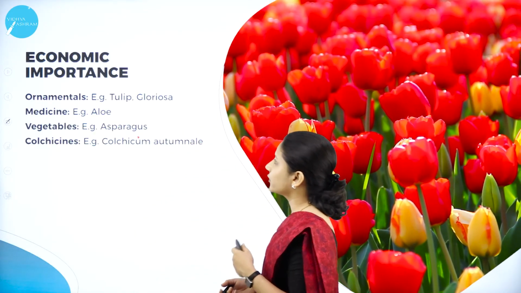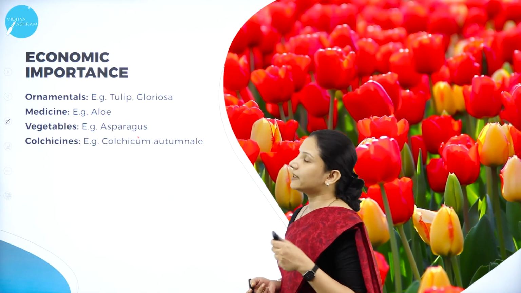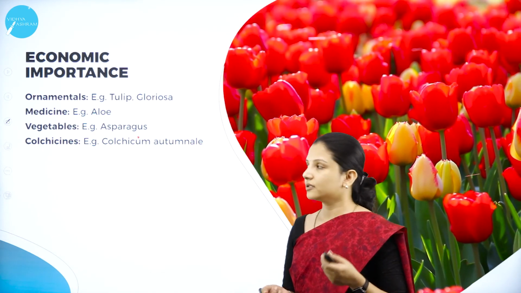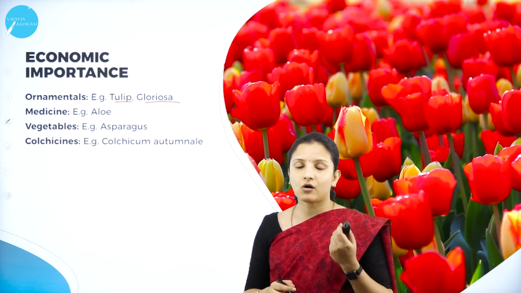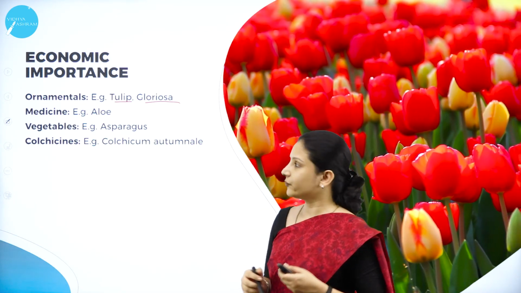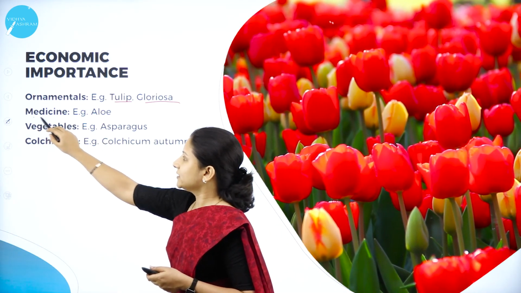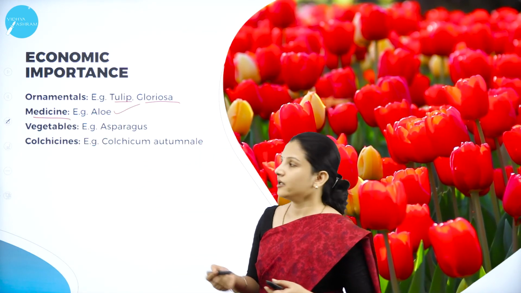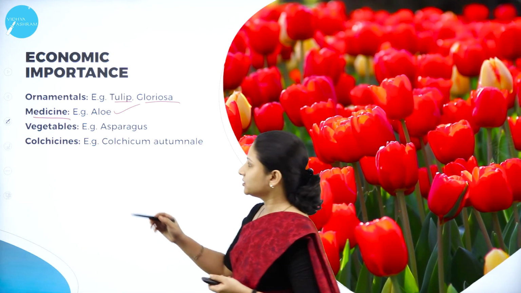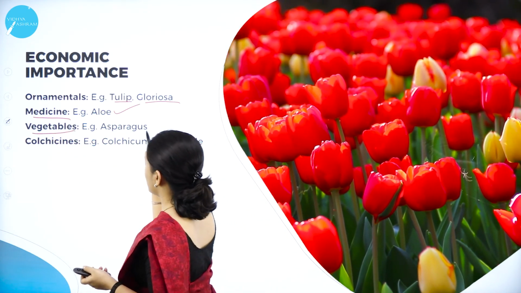And next, moving on to the economic importance. Liliaceae family plants are usually ornamentals, like tulip and gloriosa. All these are ornamentals. They are used for decorative purposes. Next, they are used for medicinal value, that is, aloe vera also comes under the Liliaceae family. And they are also used as vegetables.